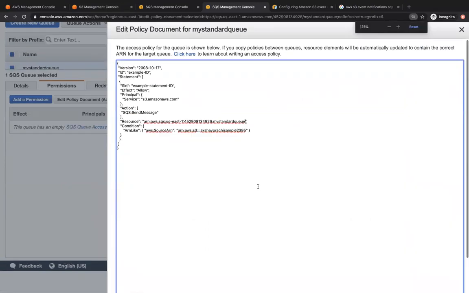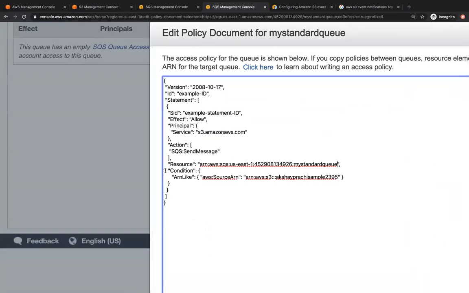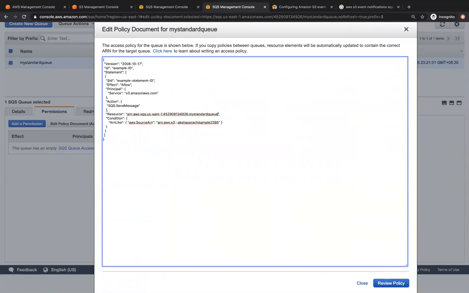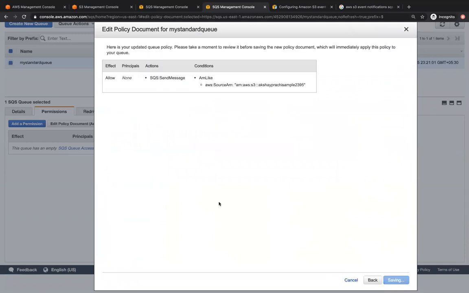But before that, let me explain this policy. It means that whenever there is an action or any condition, any kind of action that happens on this particular bucket, send a message to this queue, right? This is pretty similar to what we did with the SNS topic policy. So let's click on review policy, and then click on save changes.